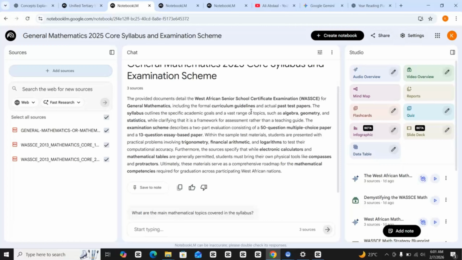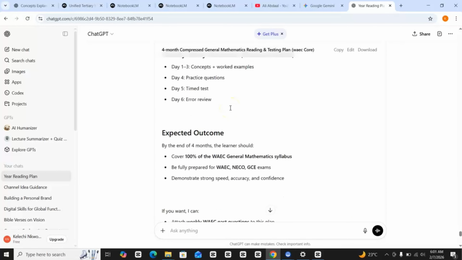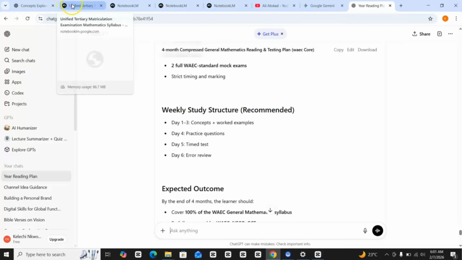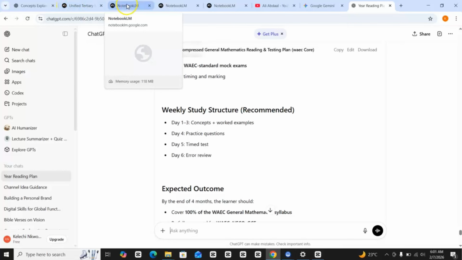So the idea is, when you are in SS1, you should be looking at retention. The thing that will help your retention is your understanding. How deep did you understand? The depth of your understanding will help your retention. So if you have a subject matter, you can look at a study map you generated from, say, ChatGPT. You can also upload it here as one of your documents, but I'm not going to be doing that.